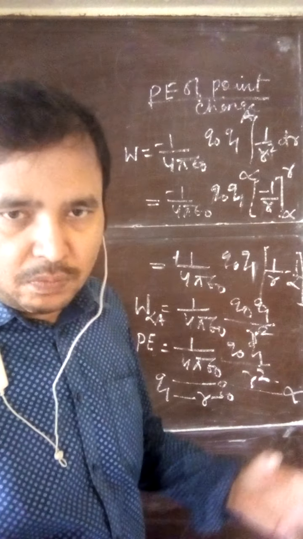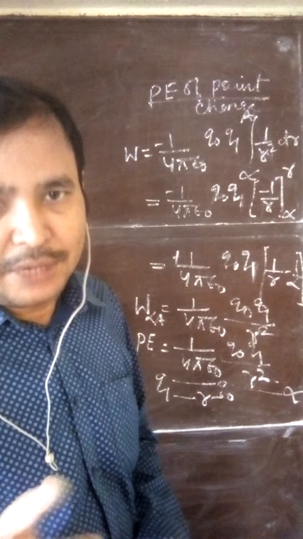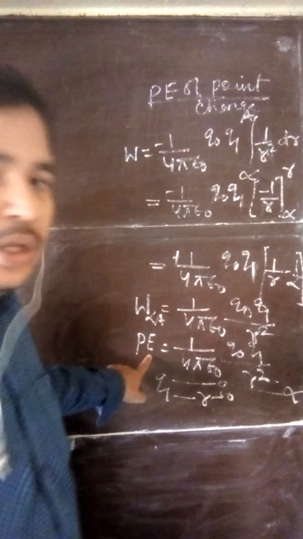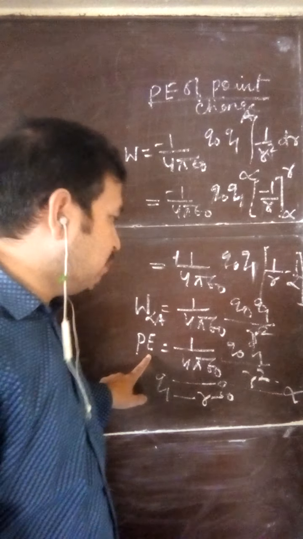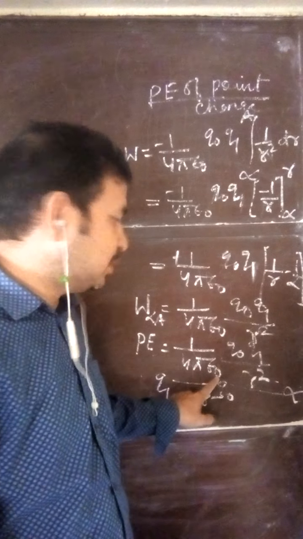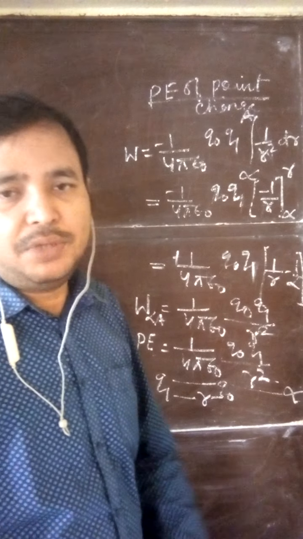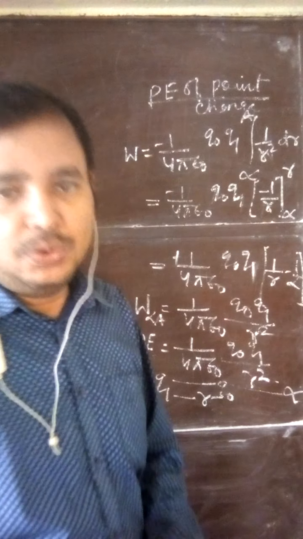And when you are moving the charge without acceleration, that work done is stored completely in the form of potential energy. So the formula for potential energy for two charges is 1 by 4 pi epsilon naught, product of the two charges, and the square of the distance between them. Clear? For assembling two charges.